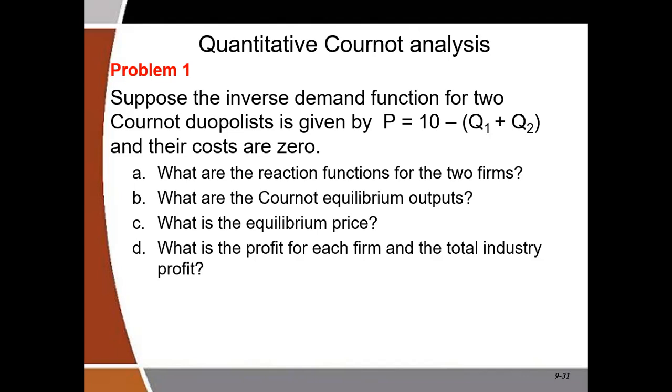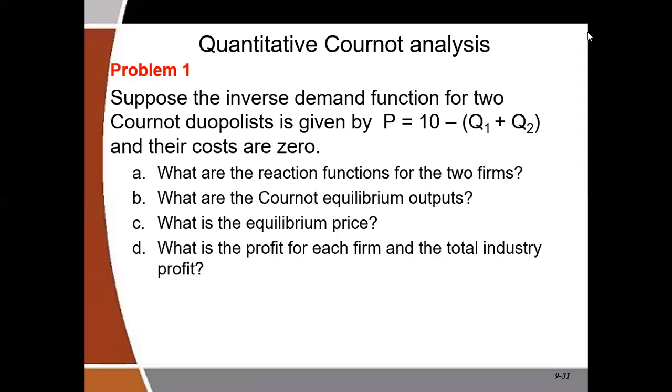Then the question says that the costs are 0. That means that the total cost is 0, the fixed cost is 0, the marginal cost is 0, the average variable cost is 0. All forms of cost are 0. What are the reaction functions of the two firms? What are the Cournot equilibrium outputs? What is the equilibrium price? And what is the profit for each firm? And then the total industry profit.